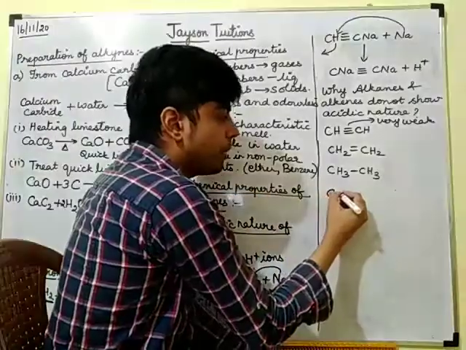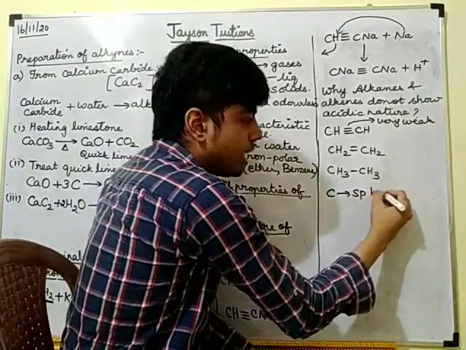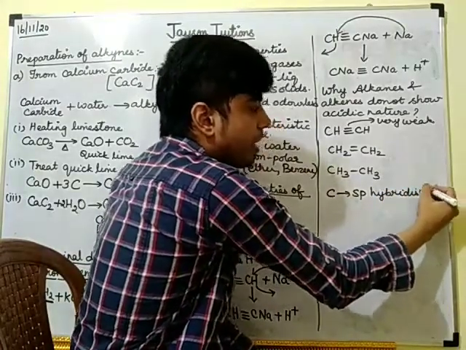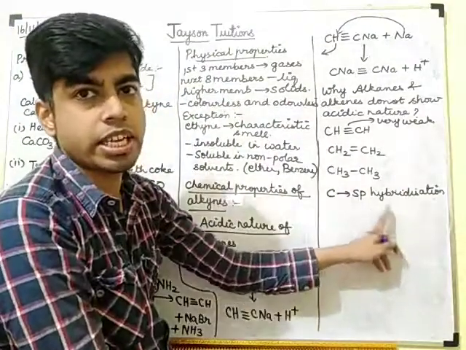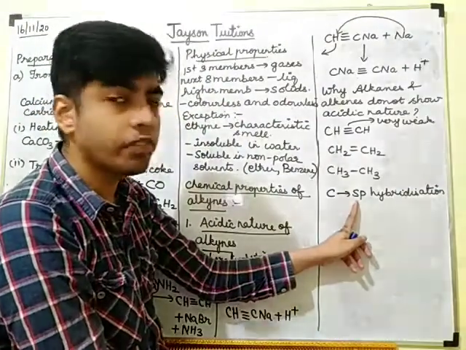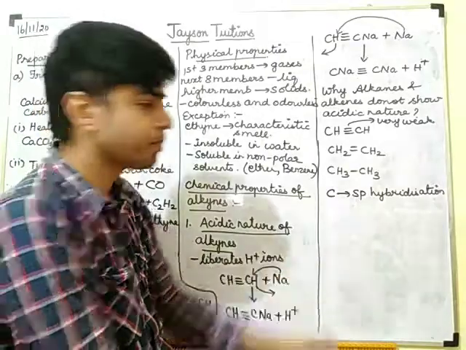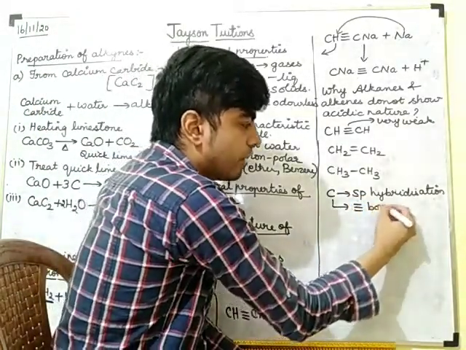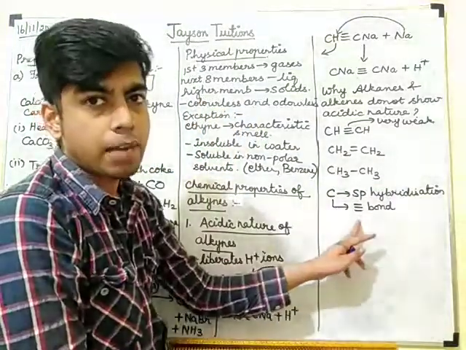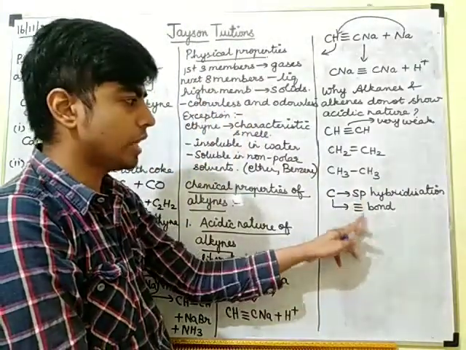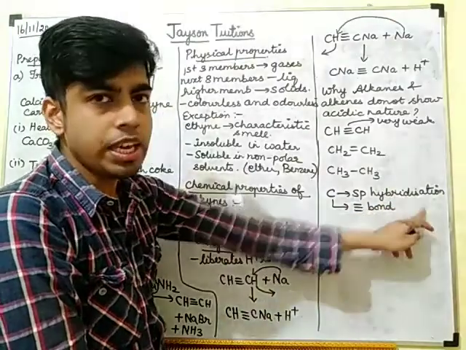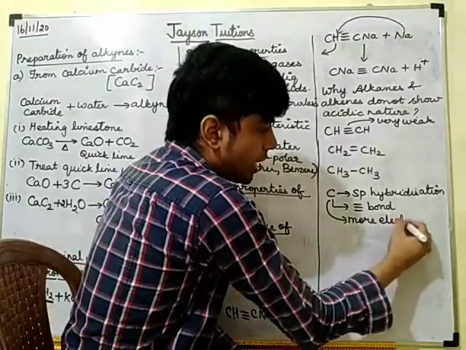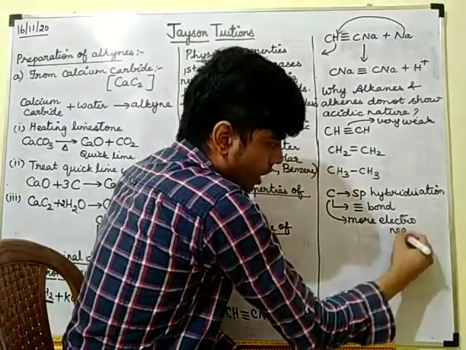When the carbon is having sp hybridization, that means the carbon is having a triple bond, and the carbon will be more electronegative.